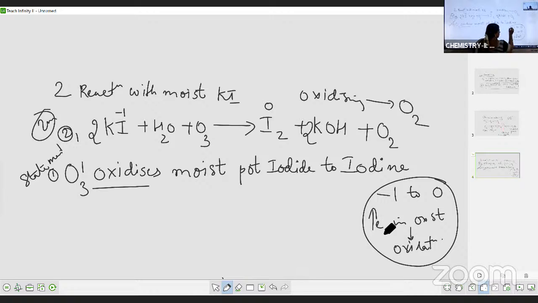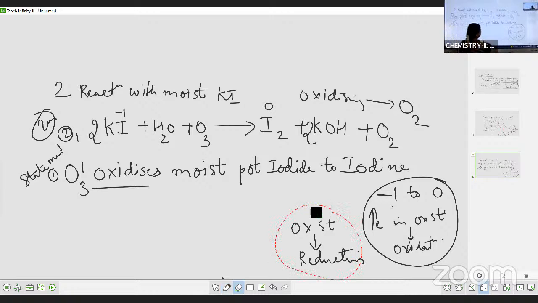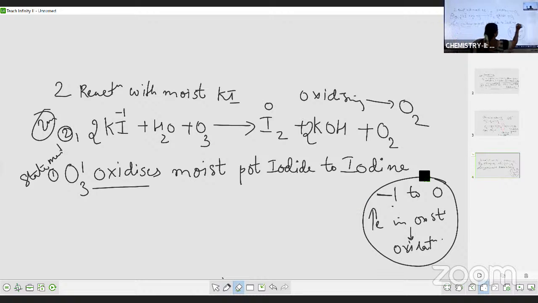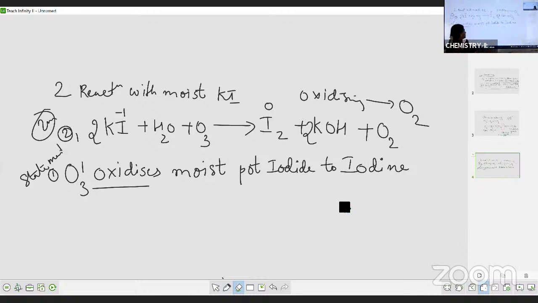Why are we saying increase? -1 to 0, so 0 is greater than -1, so it is an increase in oxidation state, therefore it is oxidation. If the oxidation state decreases, then it is called reduction. So you know the basics, you have already studied in the first year in stoichiometry, what oxidation is, what reduction is. Okay students, you do not need to write this in the answer, this is for your understanding purpose only.